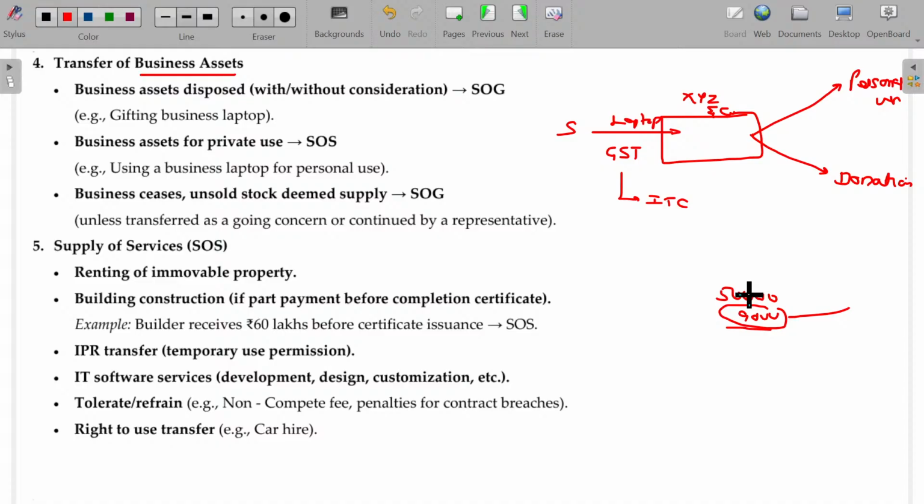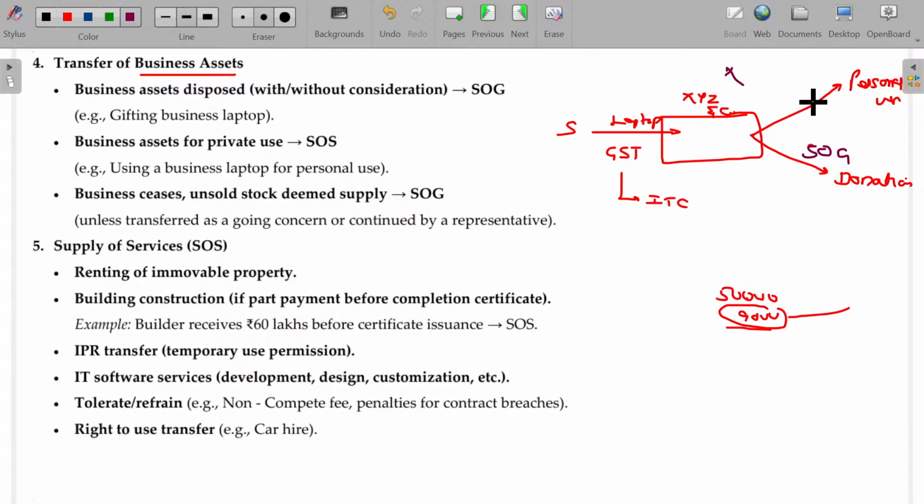But after the purchase for business purpose, later on, if you are transferring that to non-business purpose, even free of cost, even for a small consideration, this will fall under supply of goods only. But if you are transferring this for some personal purpose, say X being the owner and Y, son of Mr. X, demands, I need the laptop to use for a month as I do my college work, and X immediately transfers the laptop from his office to his personal purpose, for that 1 month requirement it is used for personal purpose, that will also be considered as supply.